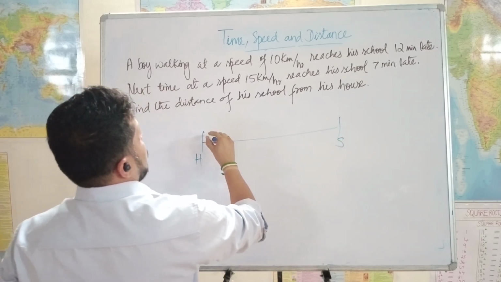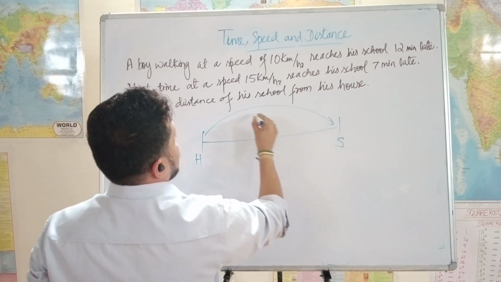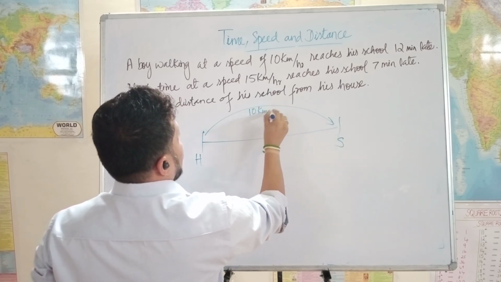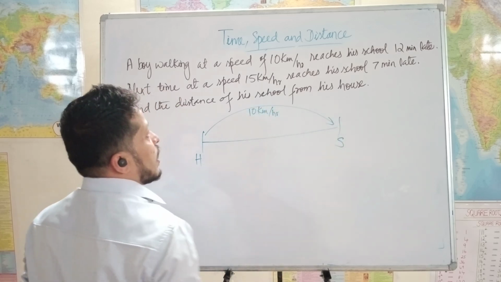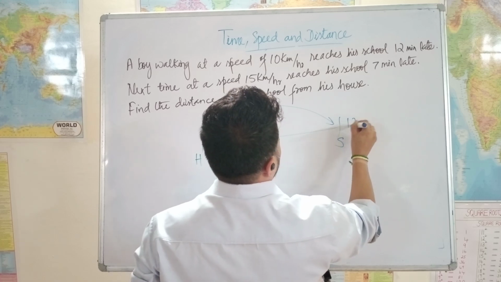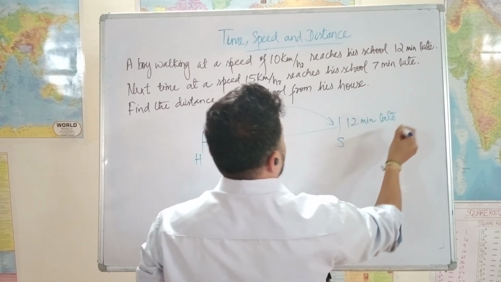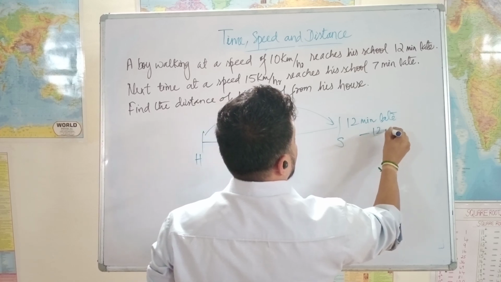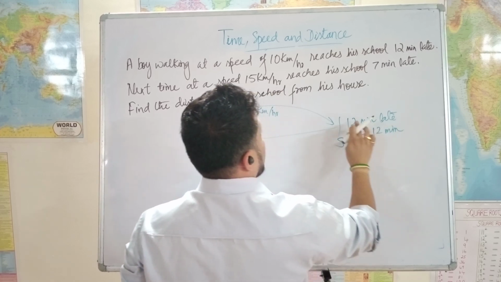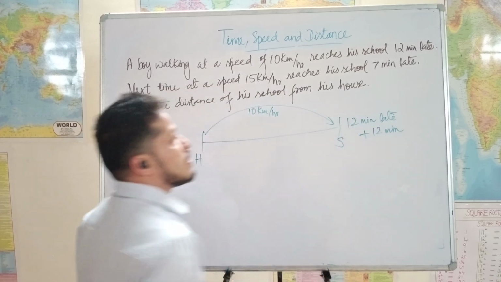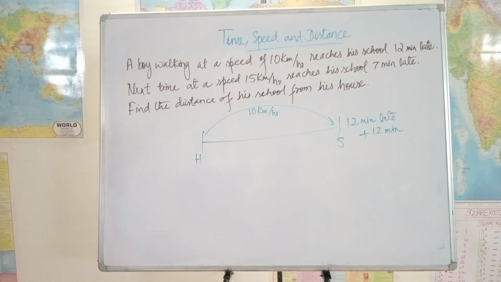He walks, first time he walks at 10 km per hour speed and he reached 12 minutes late. Or I can write minus 12 minutes, or let's say late, right? So let's take it plus. Okay.